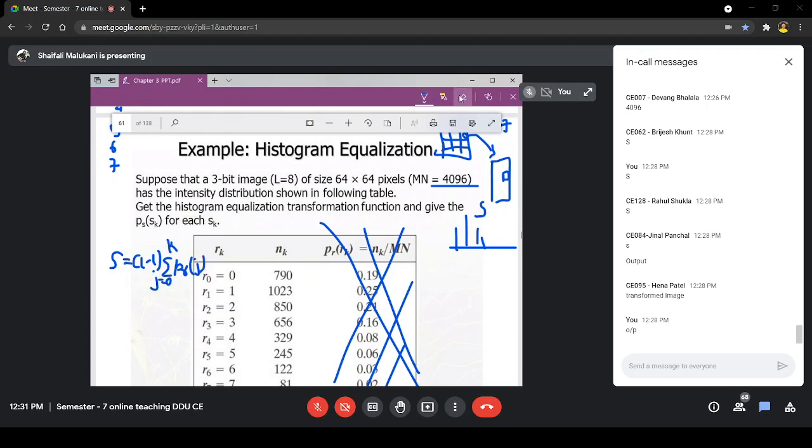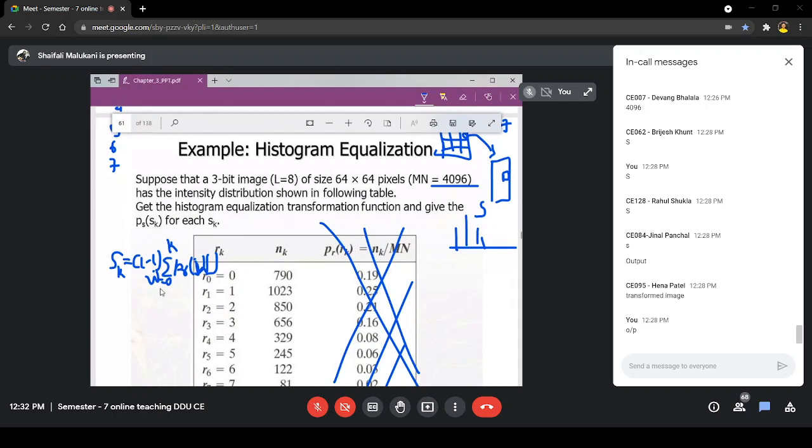If you are confused, you can write the variable w here. The variable of summation is w, whatever you want to say, that doesn't make any difference, right? If you are calculating for intensity 0, then the k value is 0, that means you are obtaining the S value corresponding to intensity 0. Understood? So this is what your equation is.